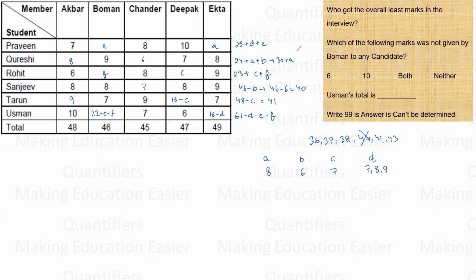30 plus A is 8, so this is 38. So 38 is occupied, 40 is occupied, 41 is occupied. The values left are 36, 37, 38. 23 plus C plus F, so this is 30 plus F.